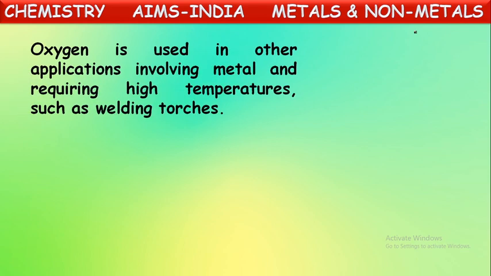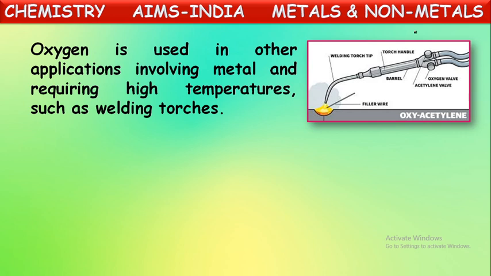Next, oxygen is used in other applications involving metal and requiring high temperatures, such as welding torches. Yes, in applications involving metals like bending the metals, welding metals, in all these purposes, high temperature should be produced because, as we said, metals have high melting points. They cannot melt at normal temperatures. So to melt them or to bend them, very high temperature should be produced. So for producing this high temperature, some torches are used which can produce a flame with a very high temperature.